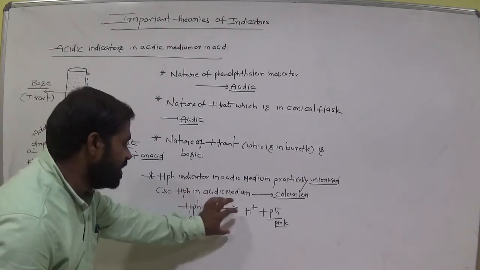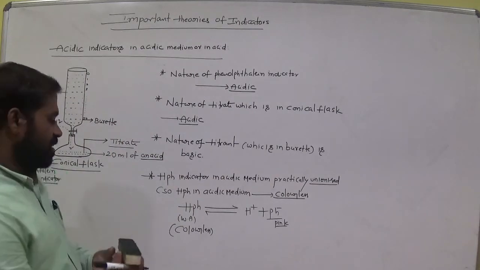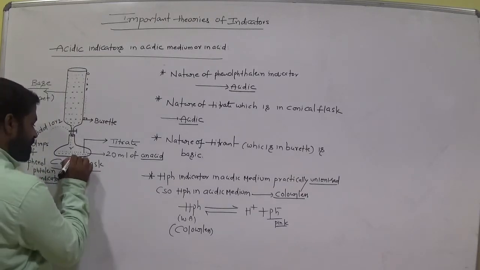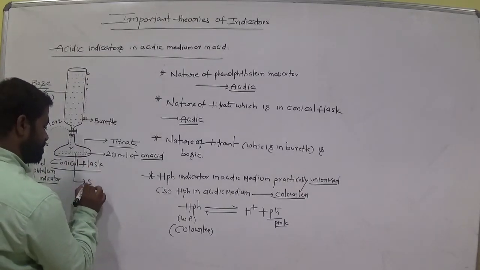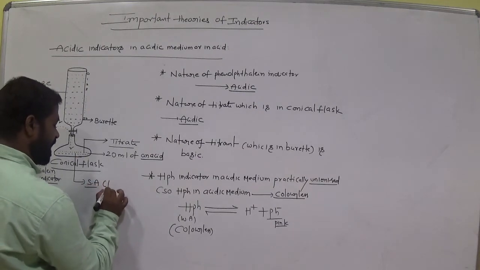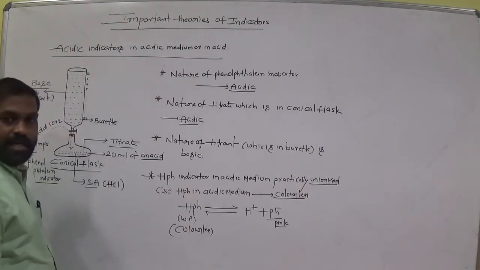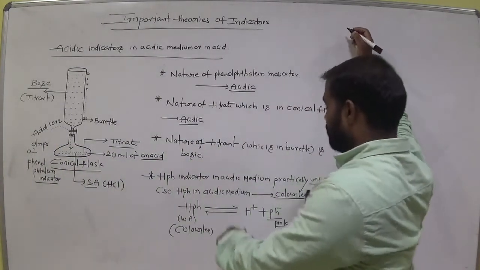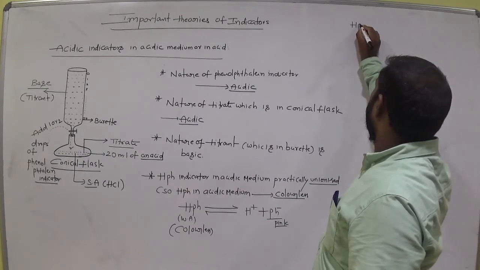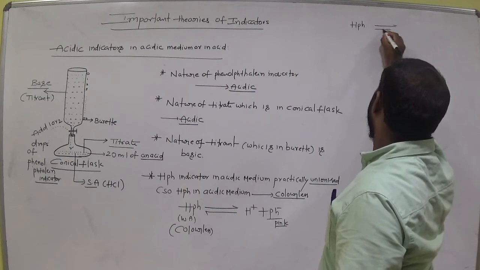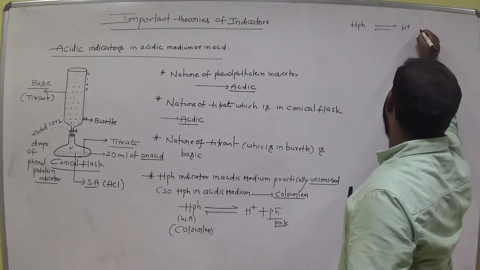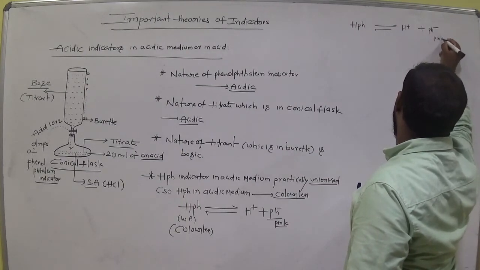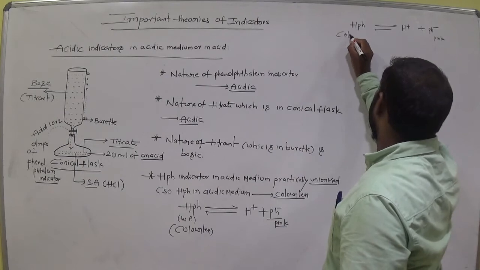Now this phenolphthalein indicator in acidic medium. Okay. Now what is this acid? Suppose, let us assume this acid is a strong acid like HCl. Okay. Now what is that equation? HPh gives H plus and Ph minus, which is pink color. Here it is colorless.